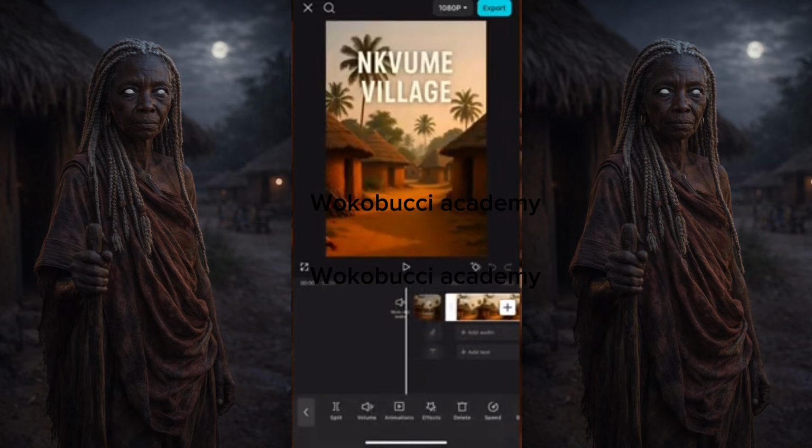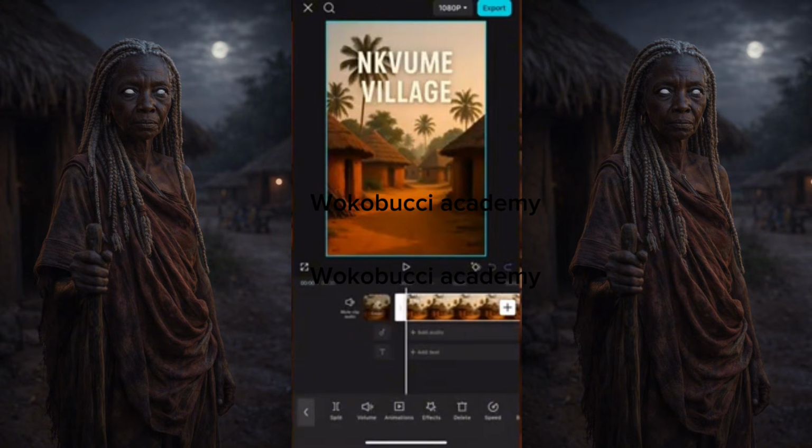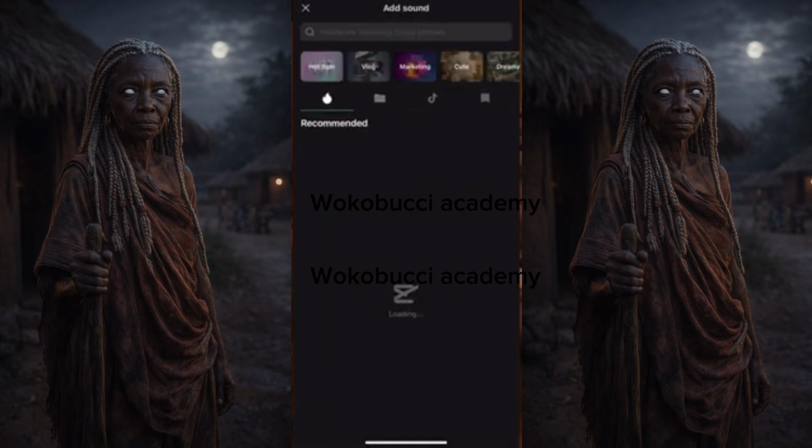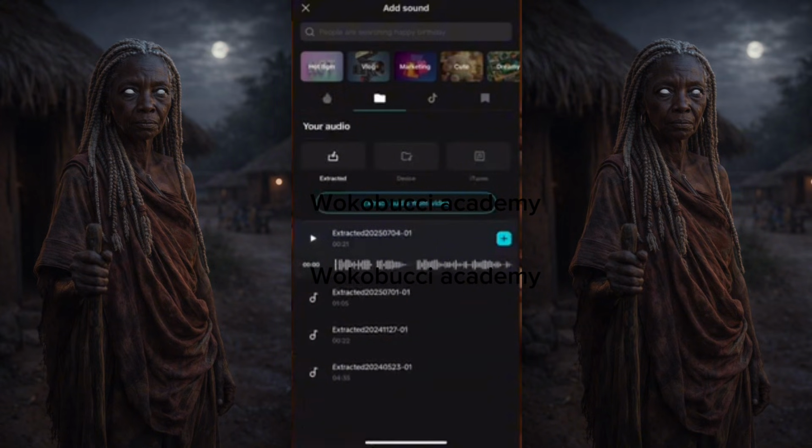Now the next thing we need to do is to bring in the voiceover. I've already added the videos, making it a story already. Now I'll click on how to add in my voiceover. I'll click on audio. I'll click on sounds. Then I'll click on top of this file tool, click on it. Then you click on extract. You see extract from video, no.